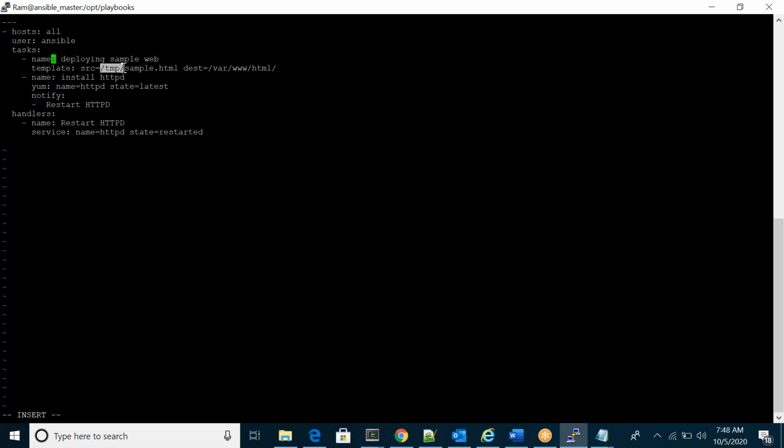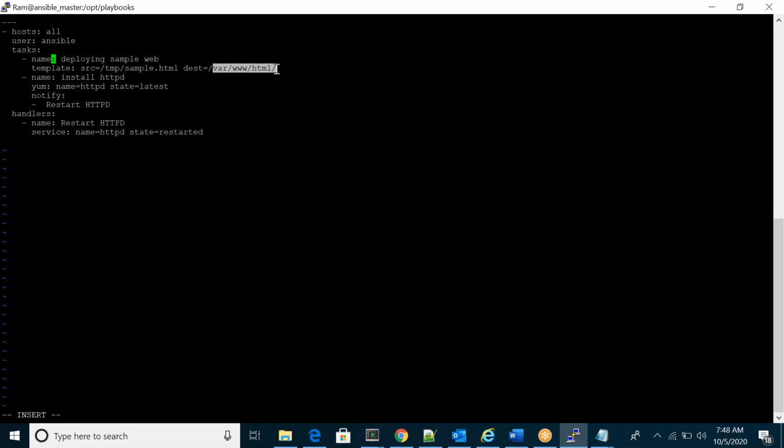In the source, I will create some HTML in this location. In the destination, I am copying or deploying my sample web HTML. This is the Apache web root location.